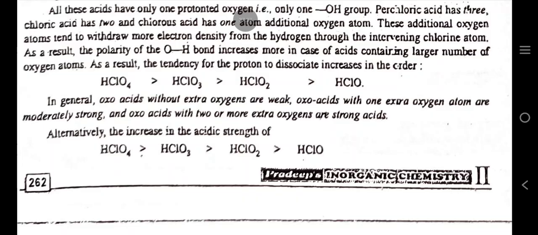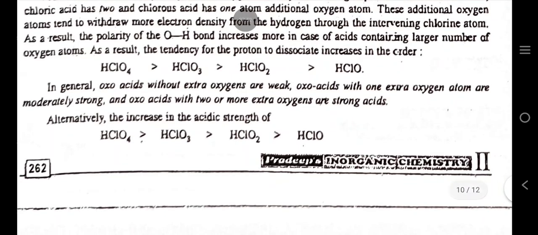Look at the increasing order. In general, oxoacids without extra oxygens are weak. Oxoacids with one extra oxygen atom are moderately strong, and oxoacids with 2 or more extra oxygens are strong acids.